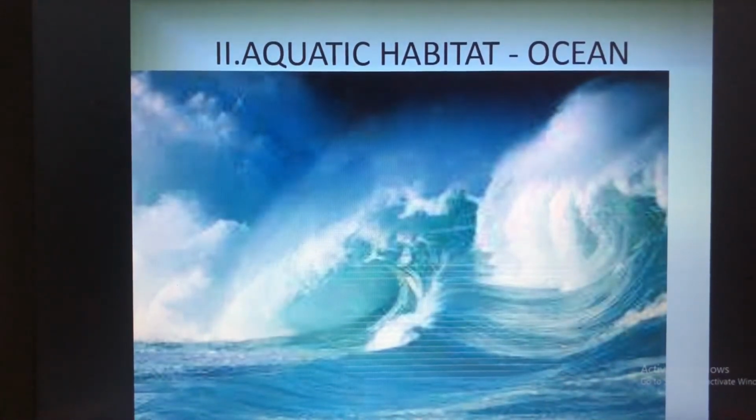Now, coming to the next habitat, till now we have studied the terrestrial habitat. In that we have studied desert, grassland and the mountain regions. Now in the aquatic habitats we are going to study about the ocean. We have already discussed the fish in the ocean, how it is adapted to live in the sea. Many other animals also have streamlined bodies to help them move in the water. There are some animals like squids and octopus. You can see here.